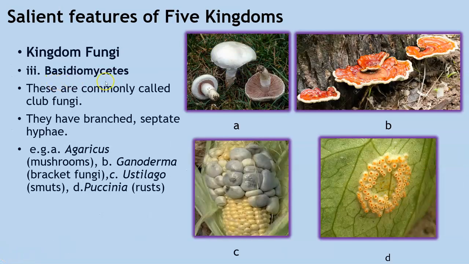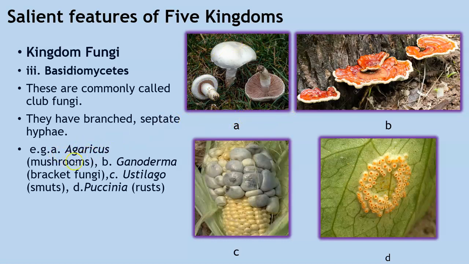The next category, students, is basidiomycetes. These are commonly called club fungi. They have branched septate hyphae. So they have branchings, they have septates, that is, the septa is present on their hyphae. We can have a look at these examples.